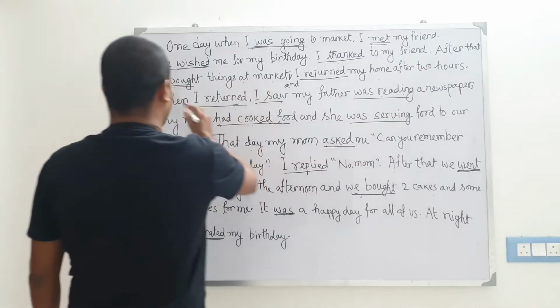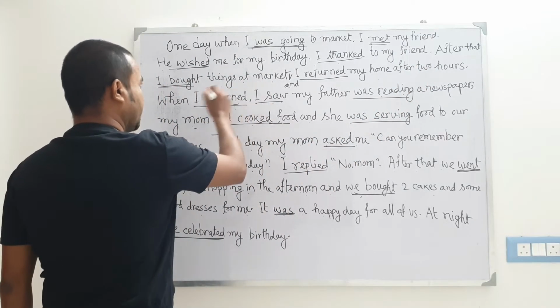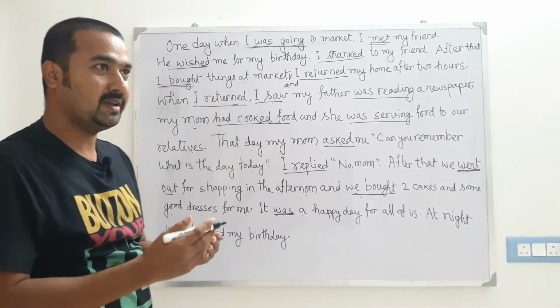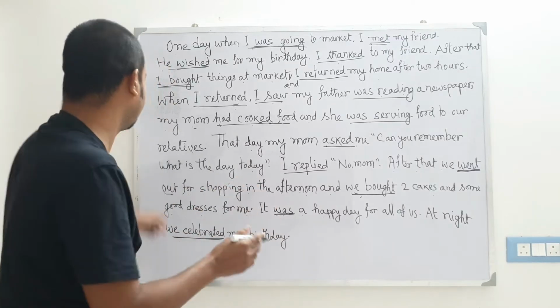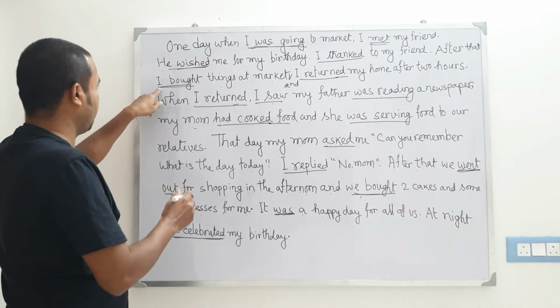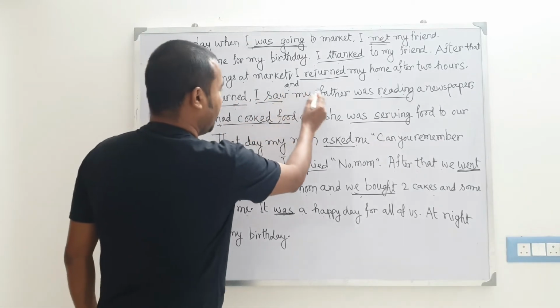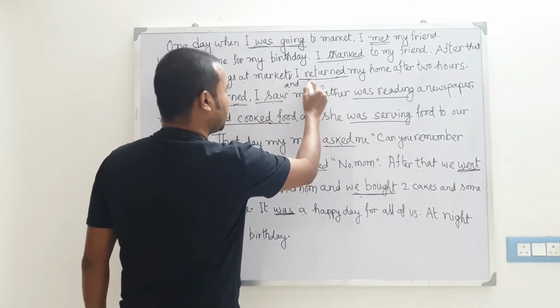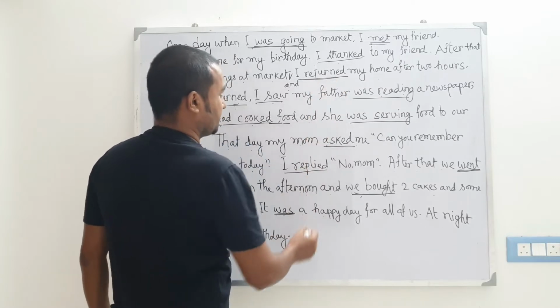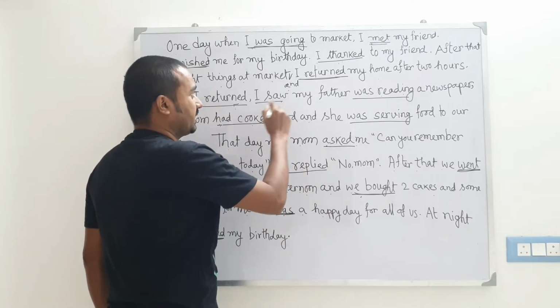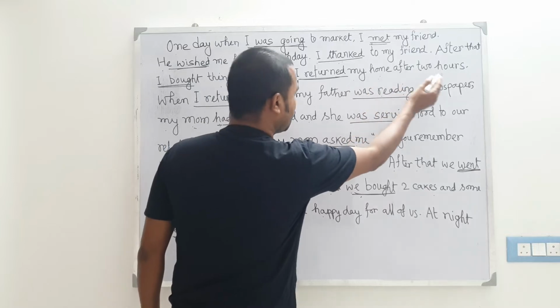After that, I bought things at market. I bought, it means buy, bought. Here we are also using past indefinite or past simple tense, at market. And I returned home. I returned, it is another past simple tense. I returned from the market. I returned home after 2 hours.